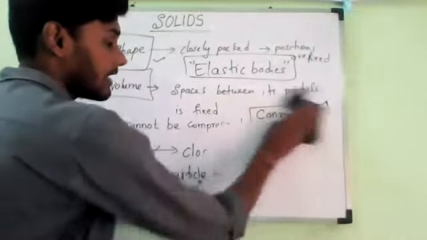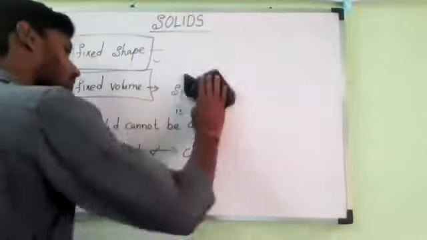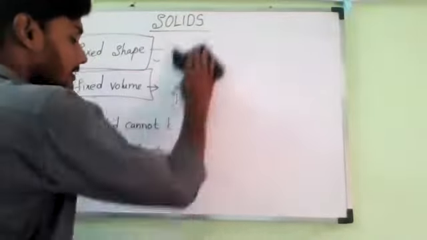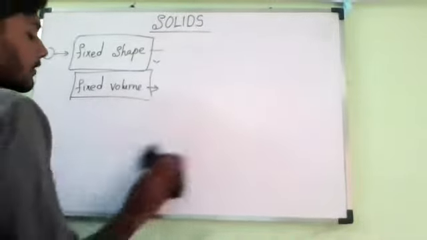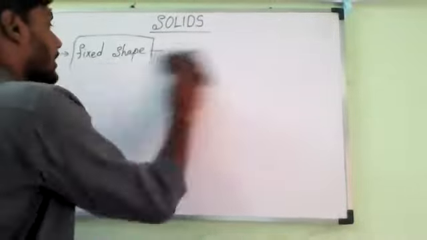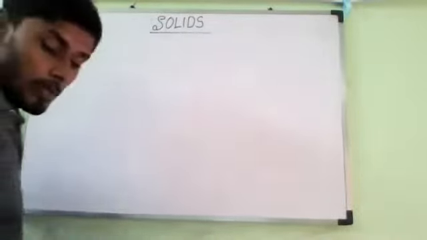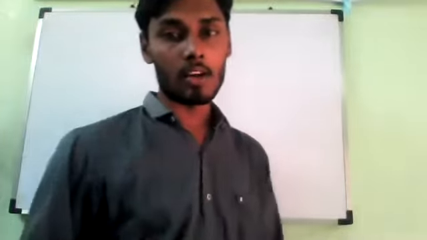Actually, what we have studied is that solids mean fixed shape. Is it yes or no? Yes, sir. But in the case of sugar, dal, or any kind of wheat flour, or any kind of salt, whatever the container, if I keep it in a normal container, it will come to the shape of the normal container. If I keep it in a round bowl, the sugar will occupy the shape of the bowl. Is it yes or no?